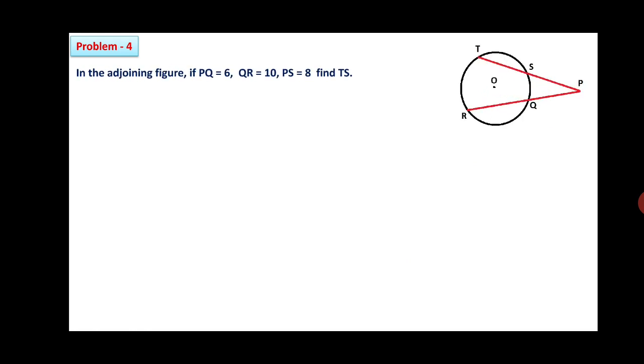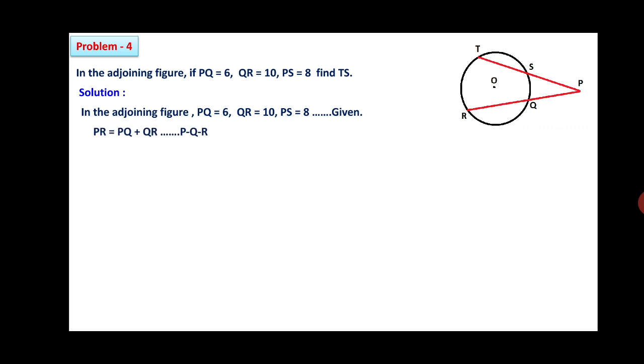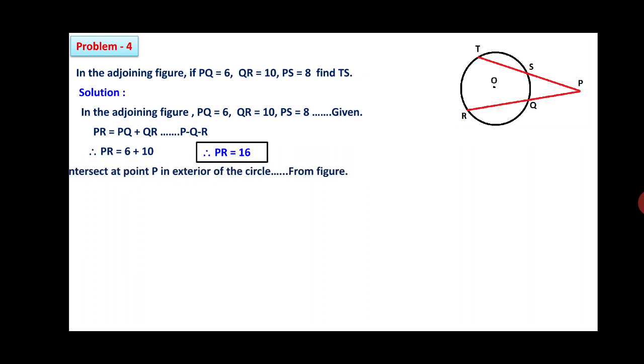Now, we will see the next, fourth problem. In the adjoining figure, PQ is 6, QR is 10, PS is 8, you have to find out the TS. Again, we have to use the given values PQ 6, QR 10 and PS 8. Therefore, here we can write PR is equal to PQ plus QR, since PQR is the betweenness. We will substitute the values. Therefore, PR is equal to 6 plus 10. Therefore, you are getting PR is equal to 16.